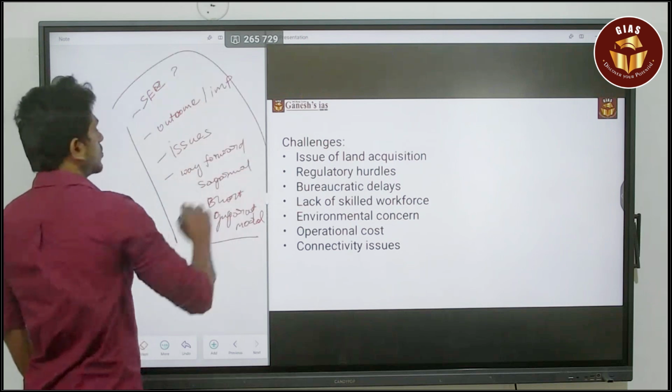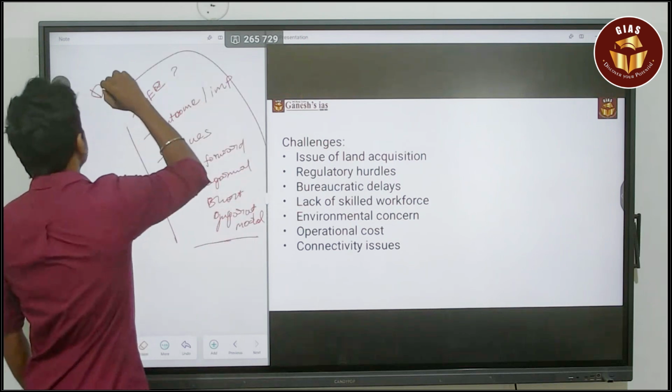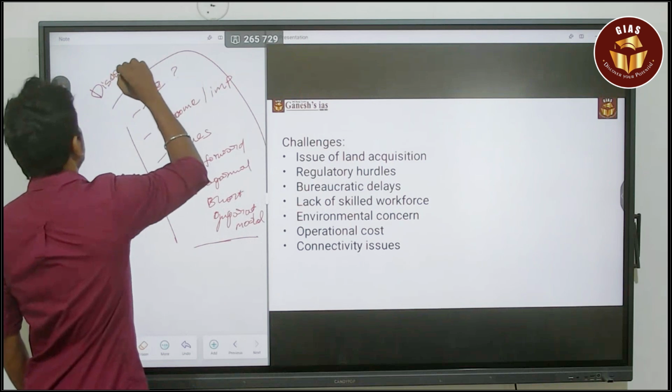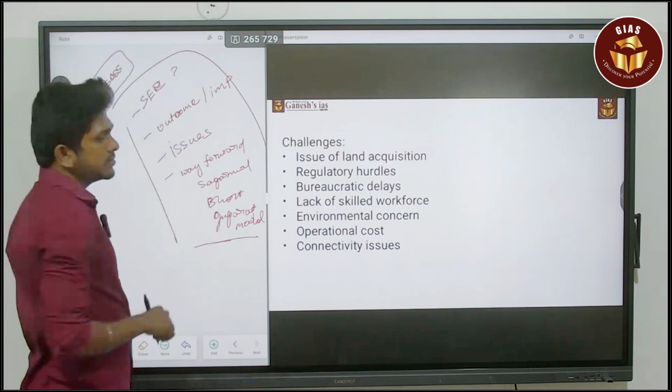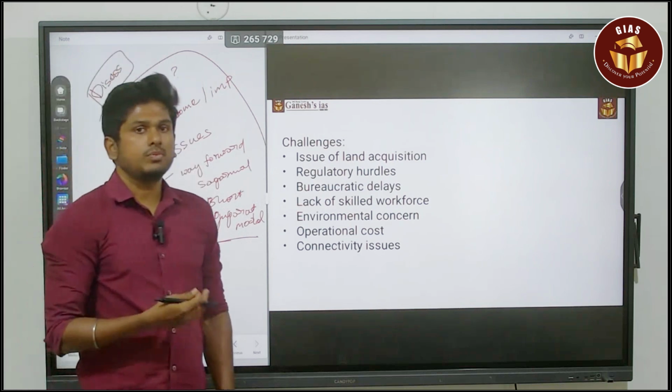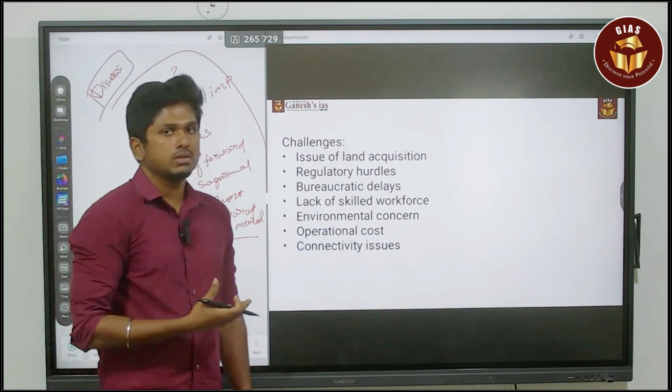So even though it is a 10-mark question, the word 'discuss' is used. So you have to give all these things in your answer. That is more important. This way only you can get good marks.